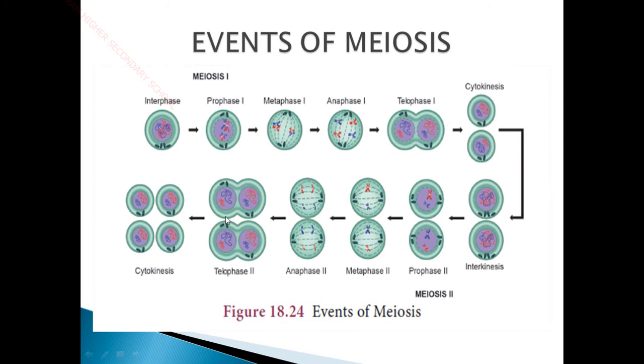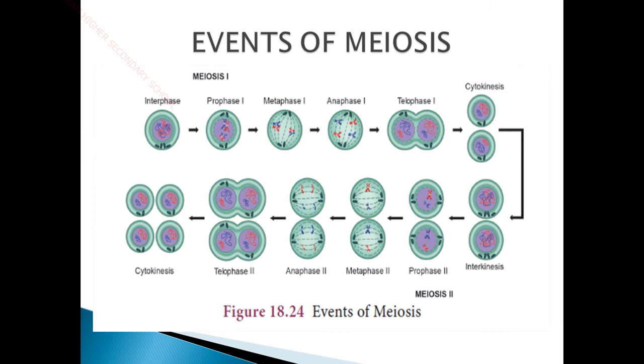In telophase the nuclear membrane and nucleolus reappear, and in cytokinesis the contents of the cell are divided into 4 haploid daughter cells, and these 4 haploid daughter cells will have n number of chromosomes.